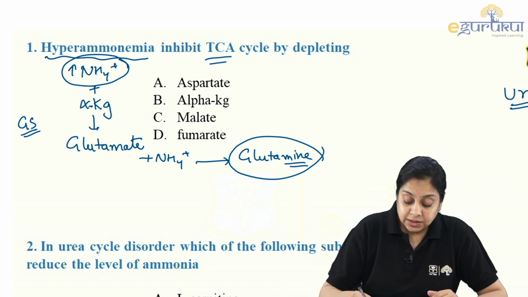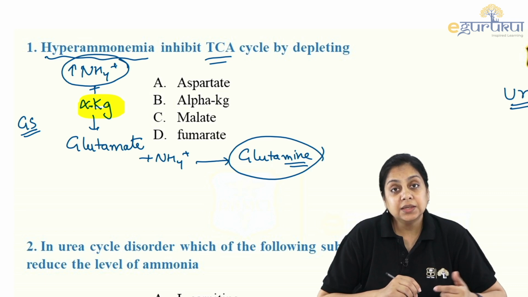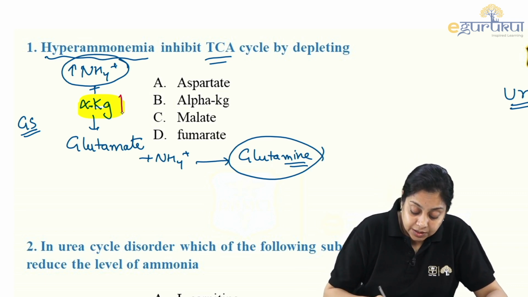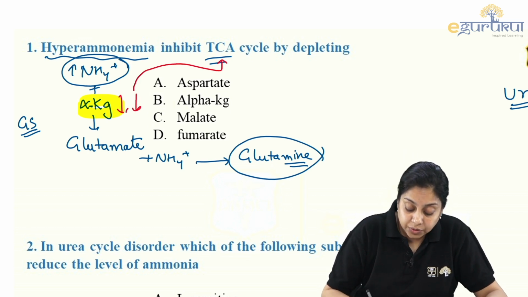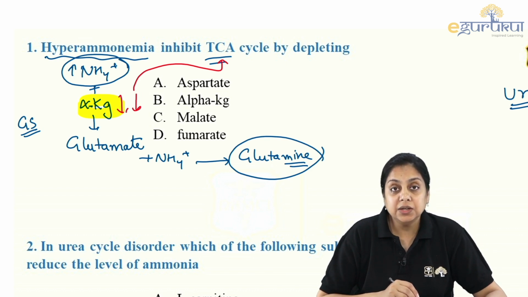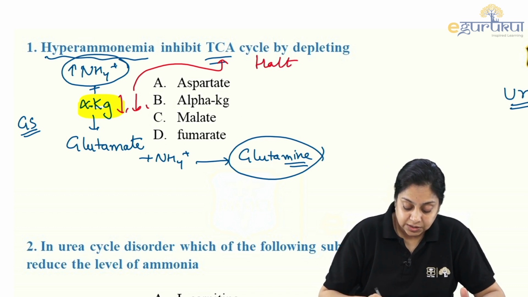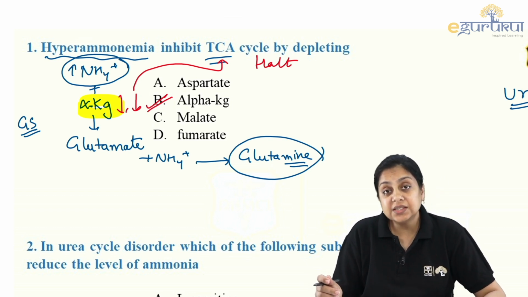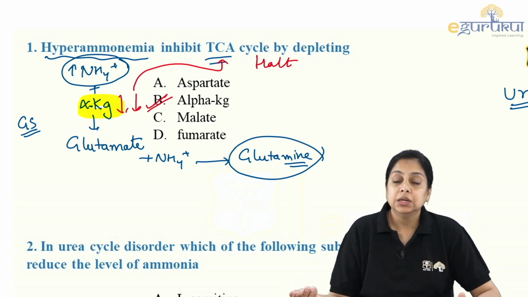So what is the big catch here? If there are lots of ammonium ions, they will be used up by the alpha ketoglutarate, resulting in depleted levels of alpha ketoglutarate, which is required for the TCA cycle. So alpha ketoglutarate will not be there, and that is going to halt the TCA cycle. So the answer to this is choice B. Hyperammonemia decreases alpha ketoglutarate and thereby hampers the TCA cycle.